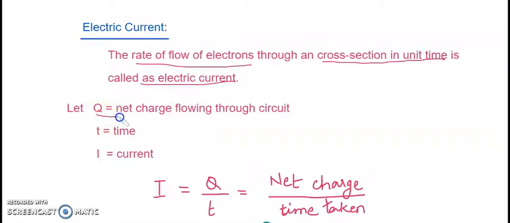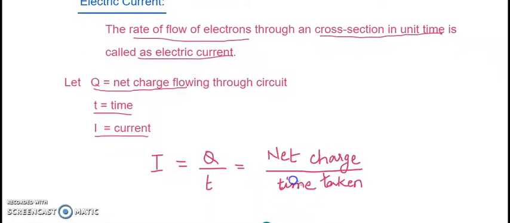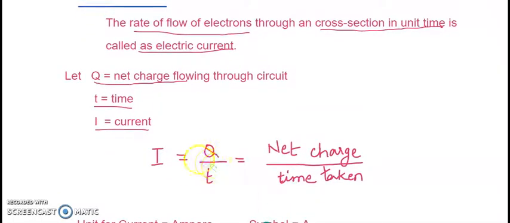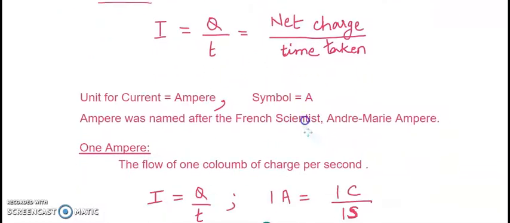Okay, now here it is electrons which are flowing. So the net charge is represented by Q. It's called charge because electrons have a negative charge. The time is T and current is I. So the formula for current is I equals the amount of charge flowing in unit time, so net charge upon time taken, Q by T. The unit for current is ampere.